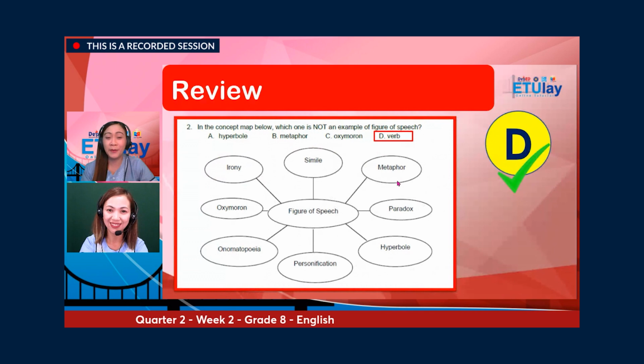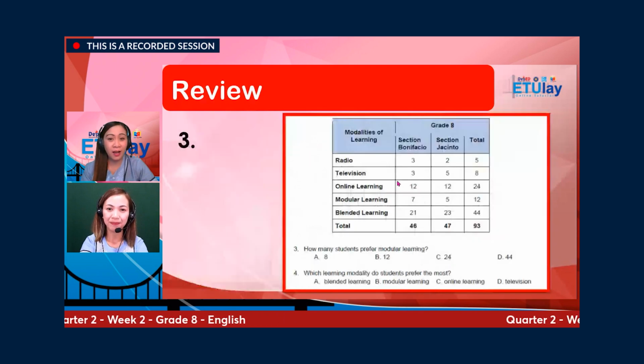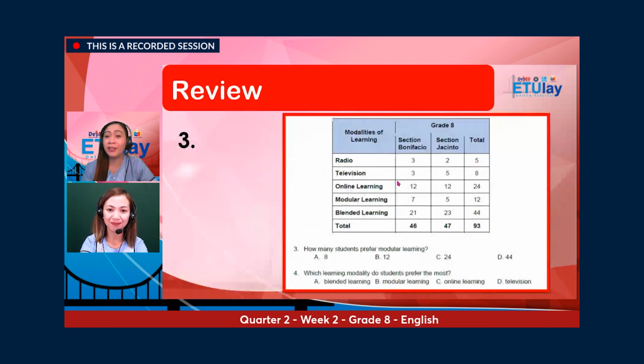For number 3, look at the matrix above. Now, how many students prefer modular learning? A. 8. B. 12. C. 24. Or D. 44. Write down your answer. And the correct answer is letter B.